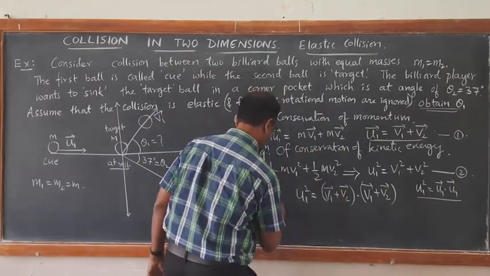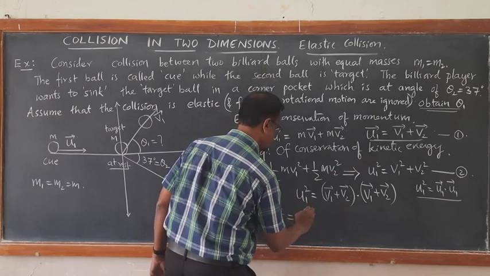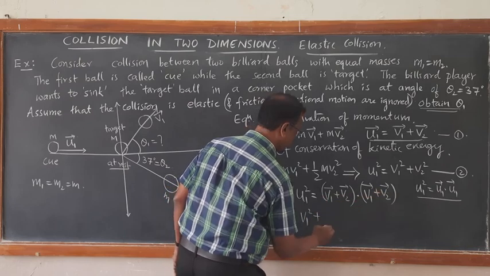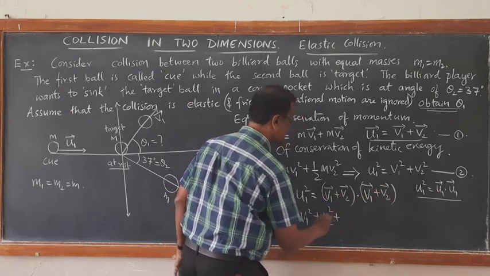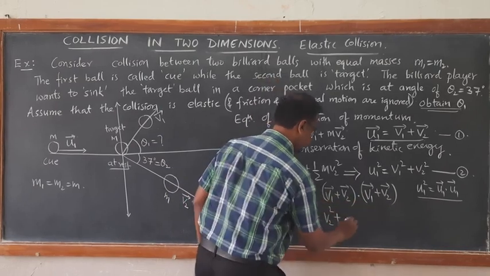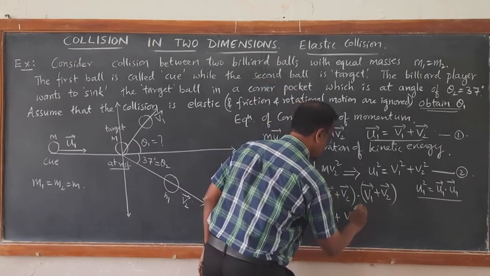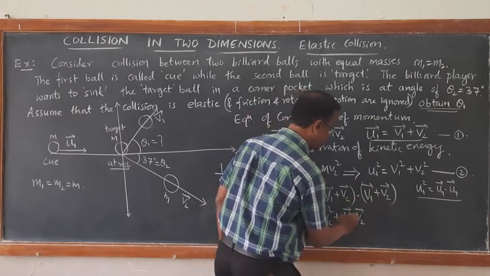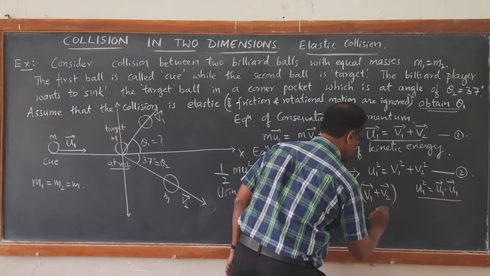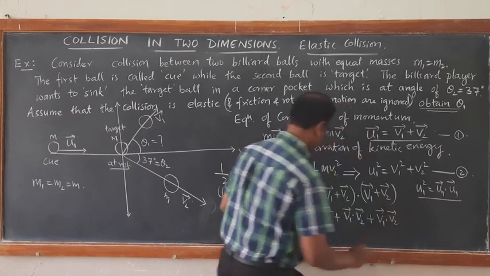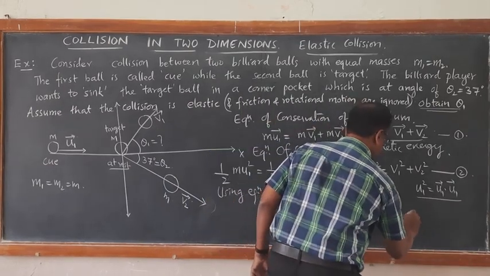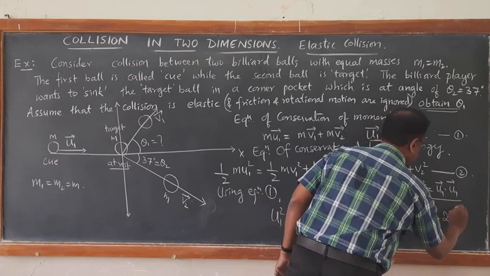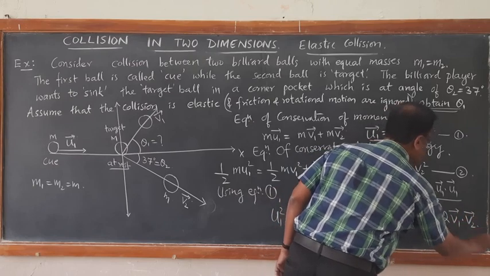Now expand this. After expanding, u1 square becomes v1 dot v1, which is v1 square, plus v2 dot v2, v2 square, plus v1 dot v2 plus v1 dot v2, because this is the scalar product. So it becomes v1 square plus v2 square plus 2 v1 dot v2.